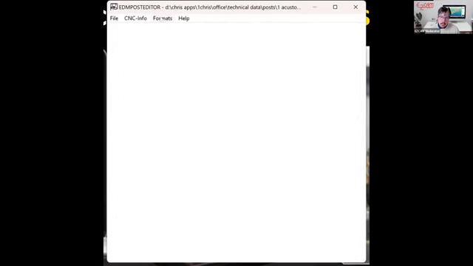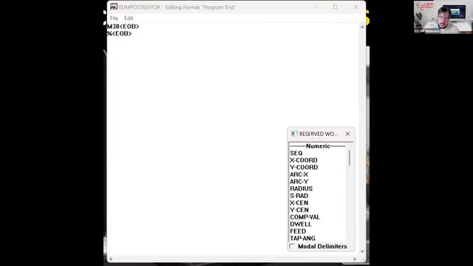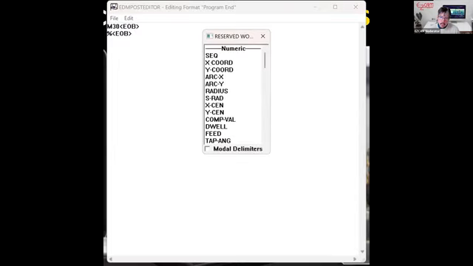Back in the old days, we used to have this type of format here, where you use EOB, end of block, that's your enter for the next command. We have a word list here for that. So you have your sequence number. If at this point you're going to add your X coordinate, Y coordinate. So you get an idea of what's involved.